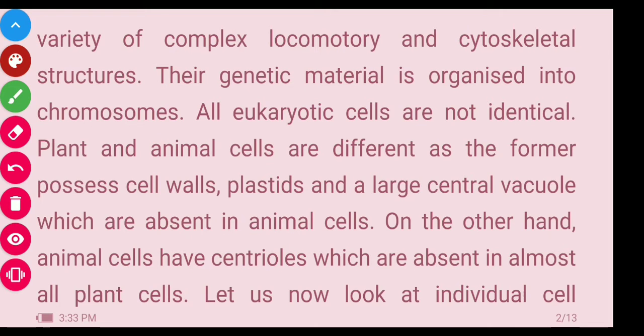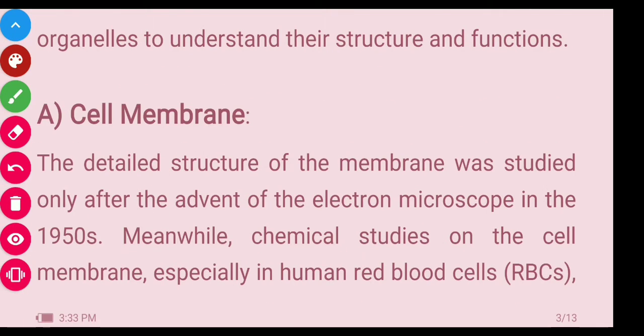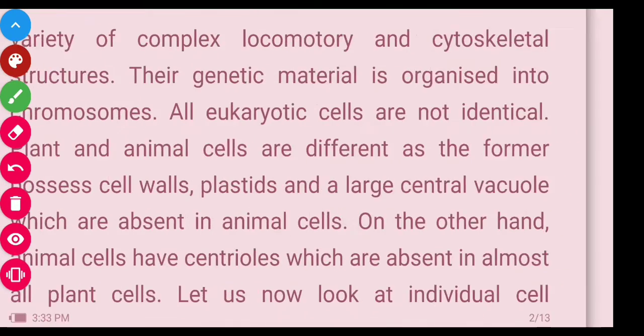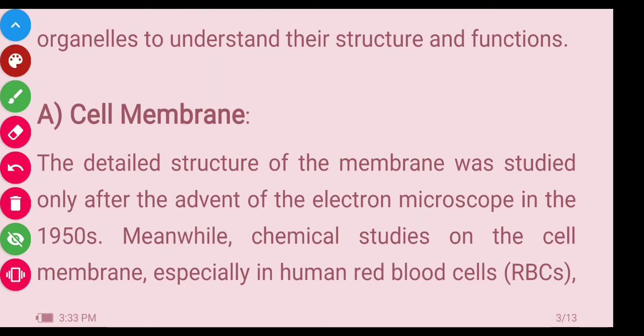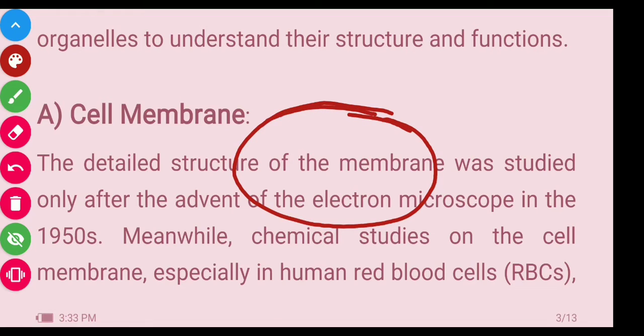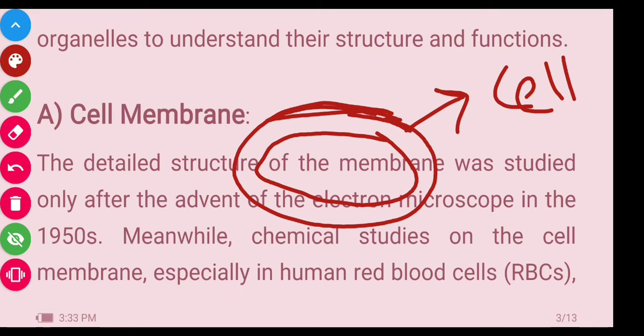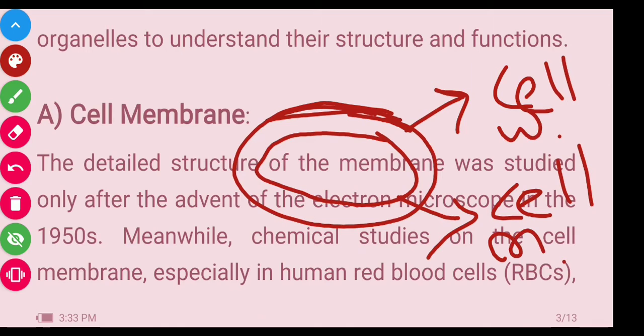So, let us look now at the individual cell organelles to understand their structure and function. Now we will see the cell organelles, the detailed structure of the cell, how their structure is and what functions they perform. Now, the first one is the cell membrane. This is the outer covering of the cell, the cell wall, and inside the cell wall the cell membrane is present. Now we will see the cell membrane in detail.